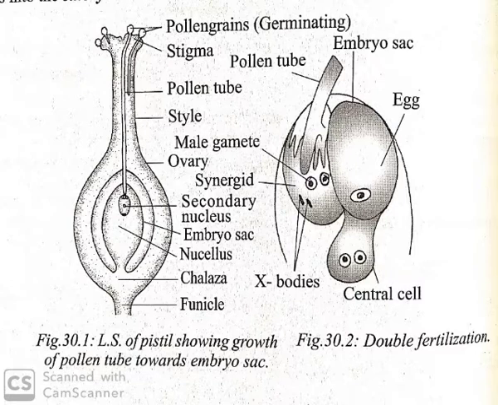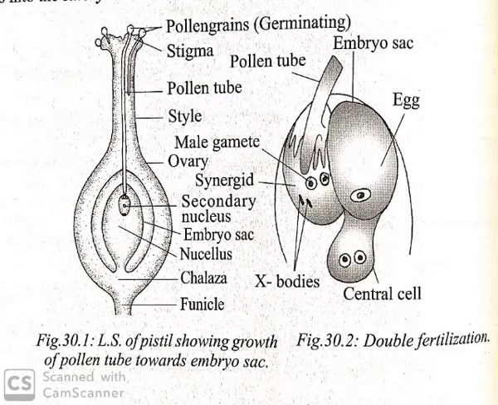You can see the figure 30.2. So you can clearly know that after the discharge of the pollen tube, the tube nucleus and the nucleus of the synergid disintegrate to form X bodies, which stain dark due to the presence of DNA.